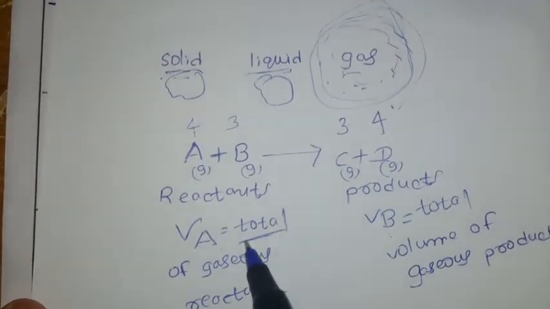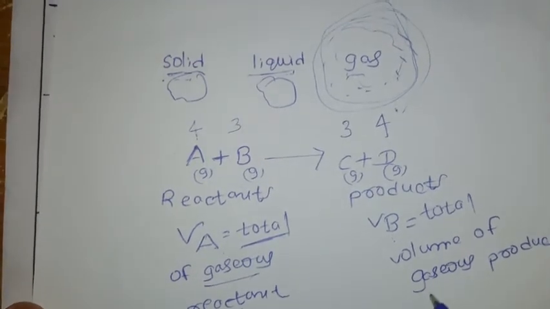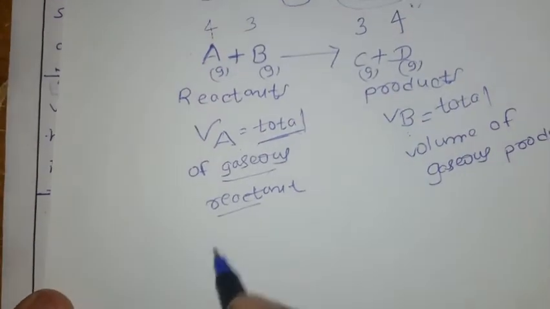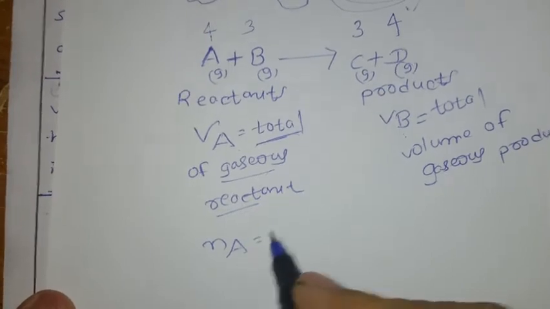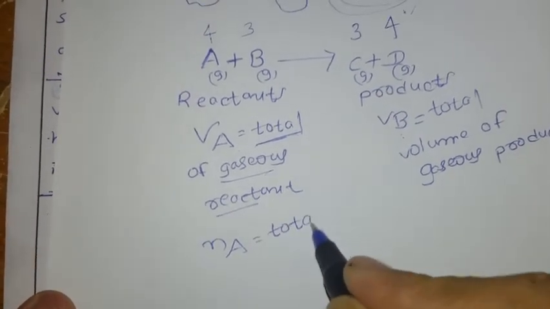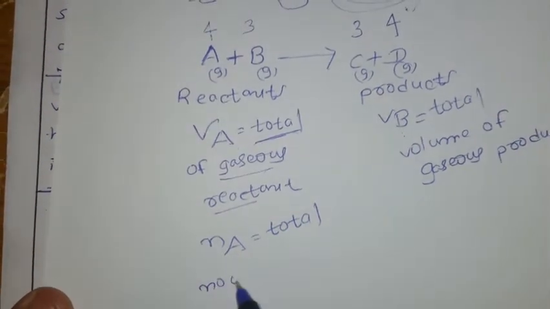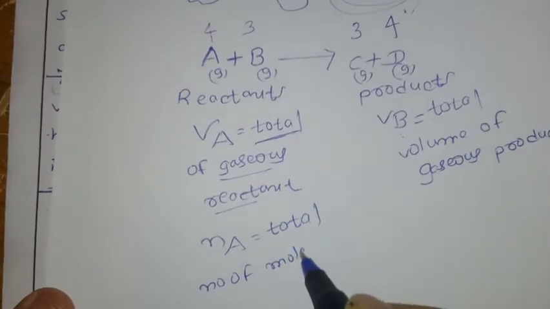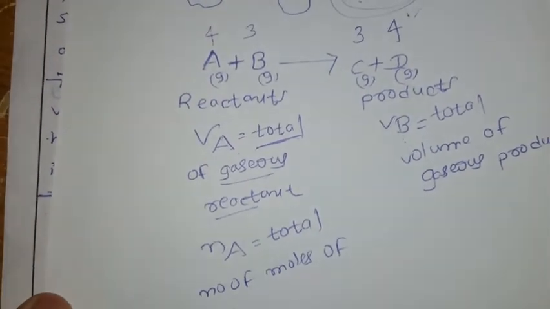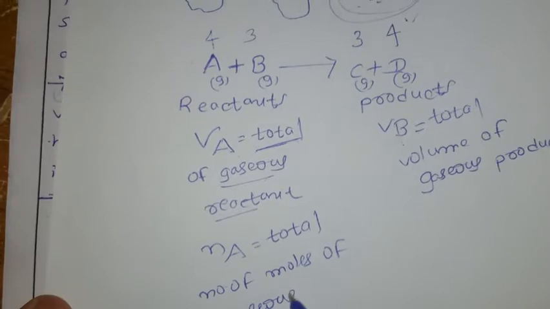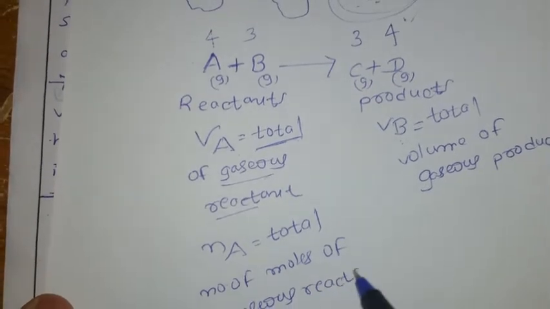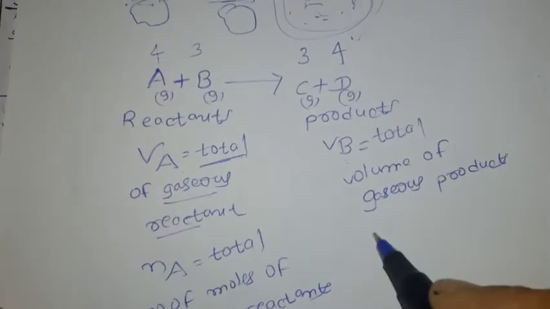So total, you have to take the total volume of gaseous reactant and total volume of gaseous product. Next, if you take here Na, Na means the total number of moles of gaseous reactant. Okay, I am taking only the gaseous reactant. You should be very careful here. Here NB means what?